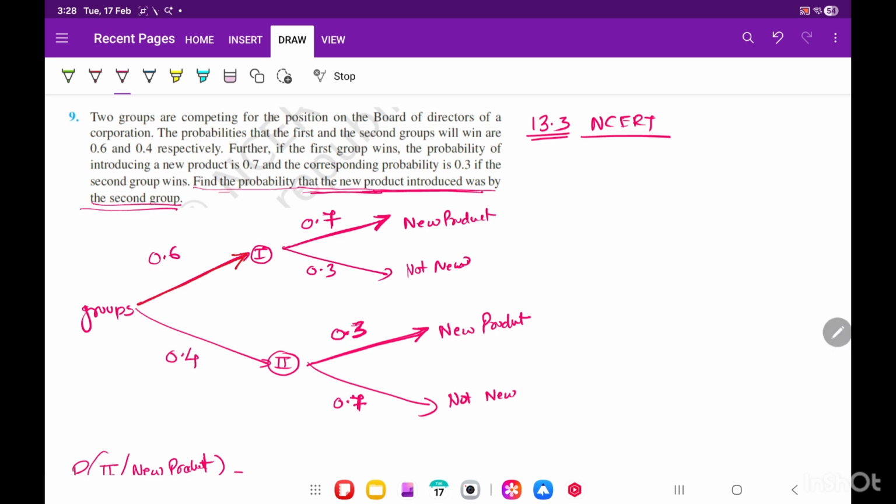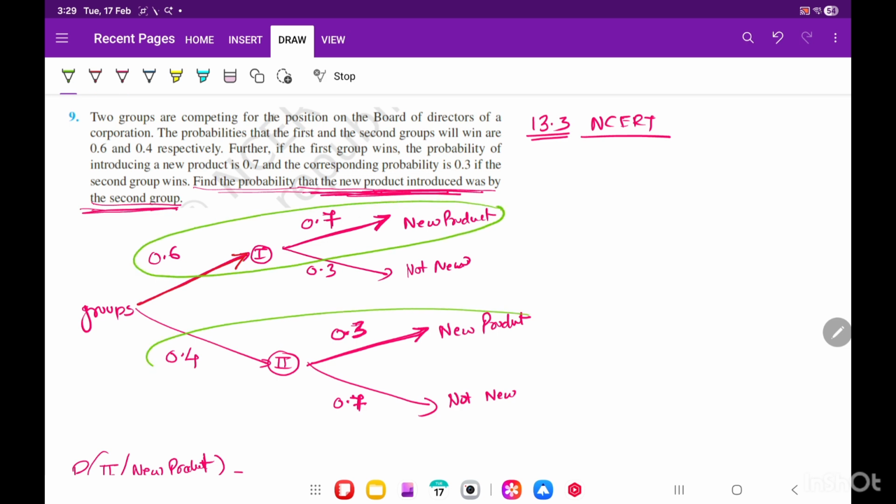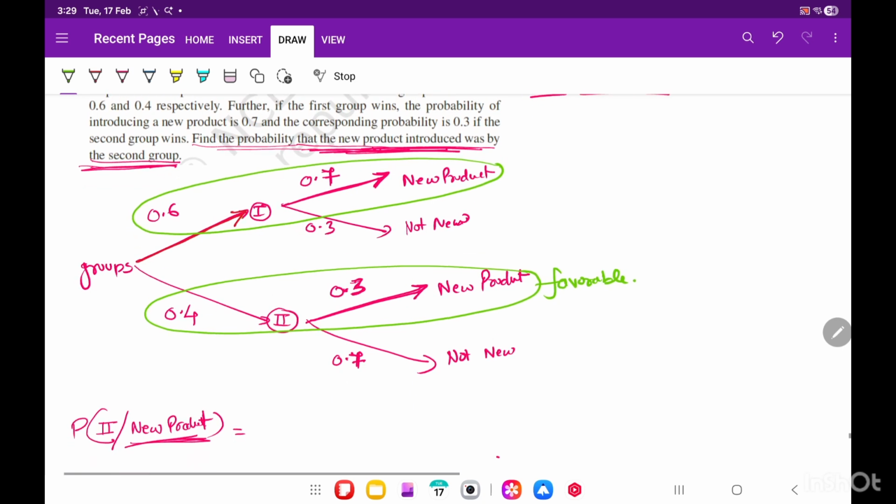Now we have to find the probability that a new product is introduced and it was given by the second group. Theek hai, so new product, how many chances are there that a new product is launched either by the first company or by the second company? The probability that it was given by the second group is this. This is the favorable that we have to find.